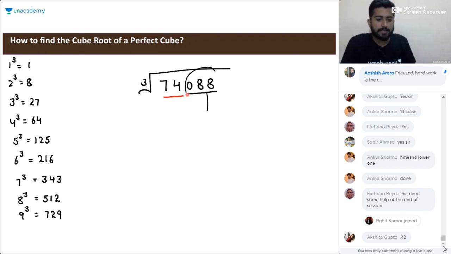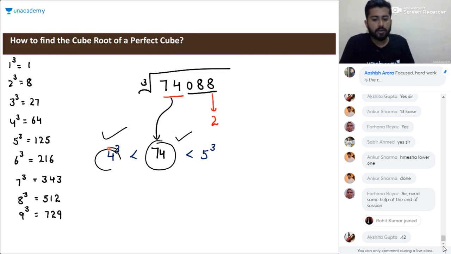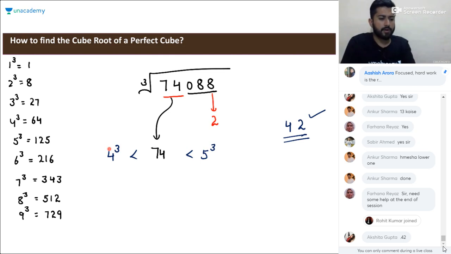This number ends in 8 and we know that the cube of 2 ends in 8. So the unit digit will be 2 here. And 74 lies between the cubes of 4 and 5. It lies between 64 and 125. So we'll consider the lower one here. So the cube root will be directly 42. Simple.